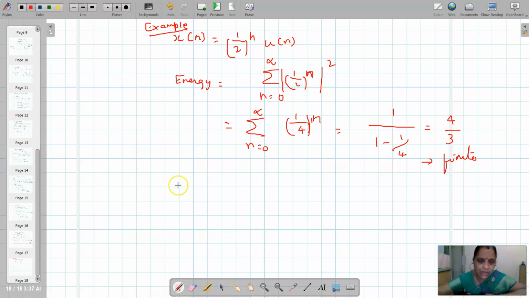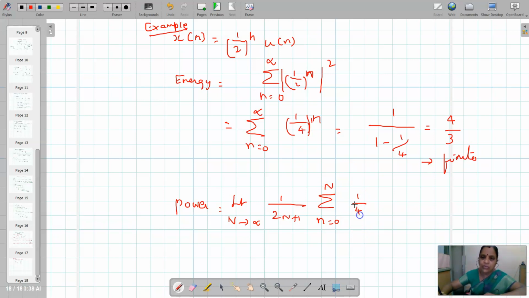Then we have to compute the power. This is the limit n tends to infinity of 1 by 2n plus 1. Here n runs from minus n to plus n, and x of n is 1 by 4 power n.